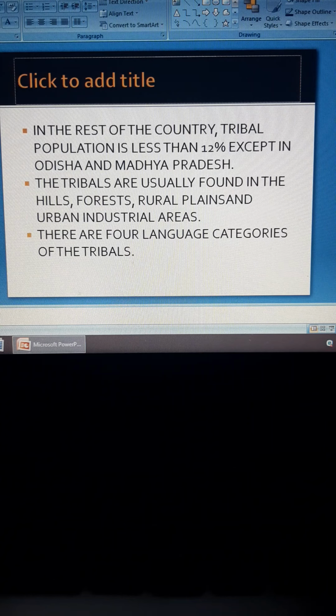In the rest of the country, the tribal population is less than 12%, except in Odisha and Madhya Pradesh. Please remember all these numbers: in Odisha and Madhya Pradesh, the tribal population is higher than 12%. The tribals are usually found in the hills, forests, rural plains, and urban industrial areas.